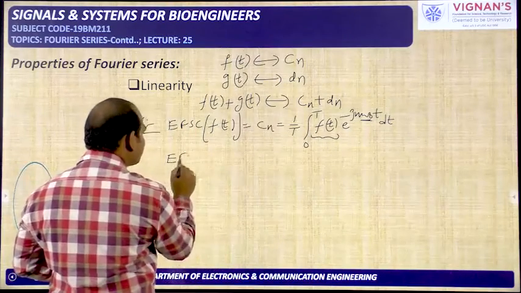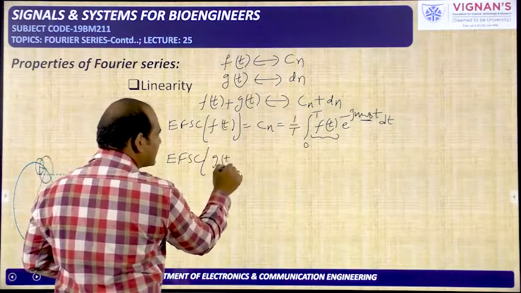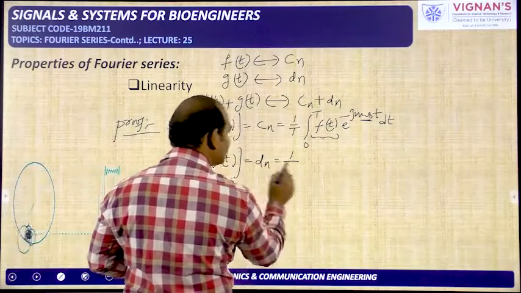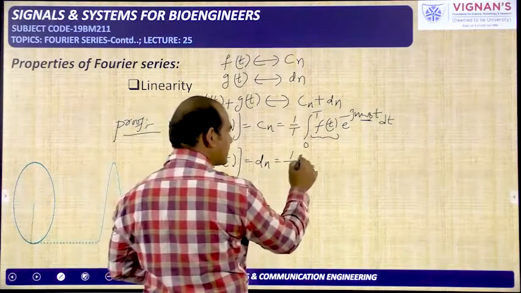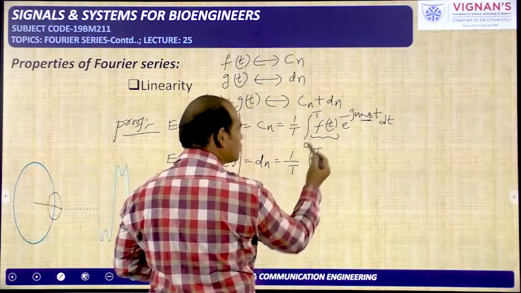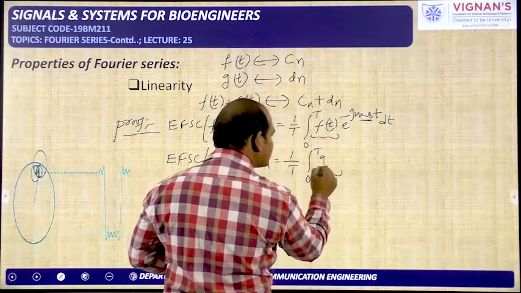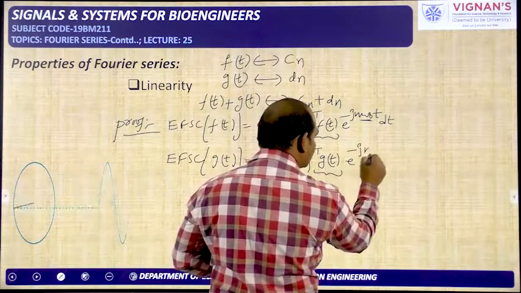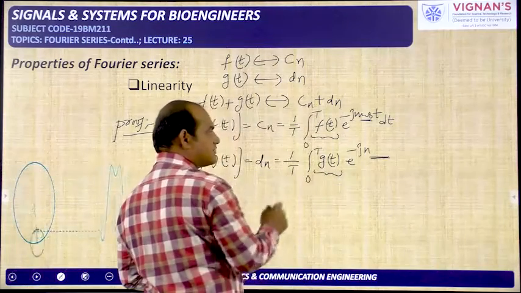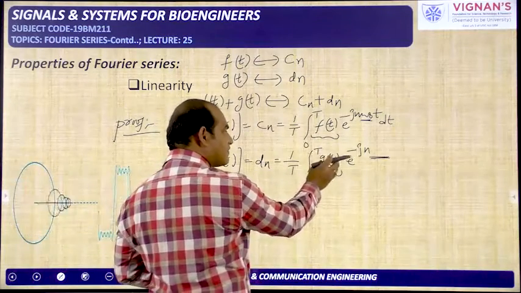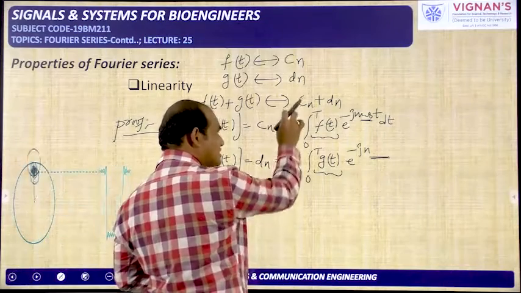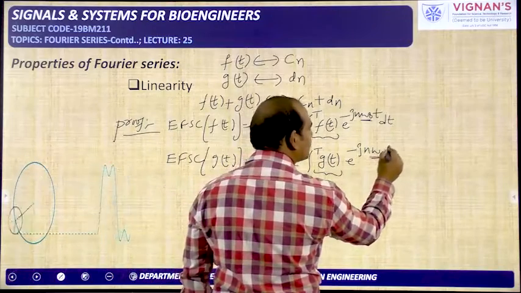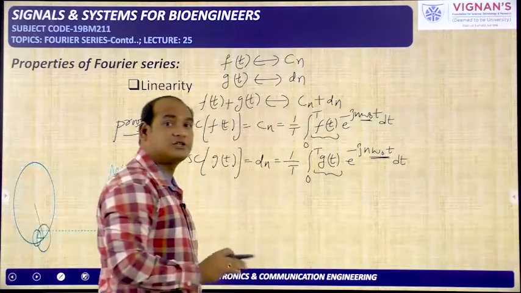Now the exponential Fourier series coefficient of g of t, that is represented with dn, that is equal to 1 by its time period. G of t time period we are also taking as capital T, and integral over one period 0 to T, and here we need to write for which signal we are calculating the coefficient, that is g of t here, and e power minus jn, here we need to write the fundamental frequency of the signal g of t. That is given from the fundamental time period, because these two signals have the same time period capital T, the same fundamental frequency is there, that is omega naught into t dt. These are the two given things.